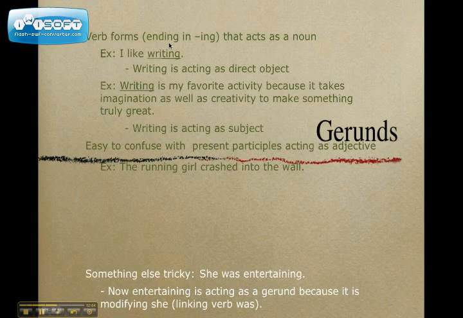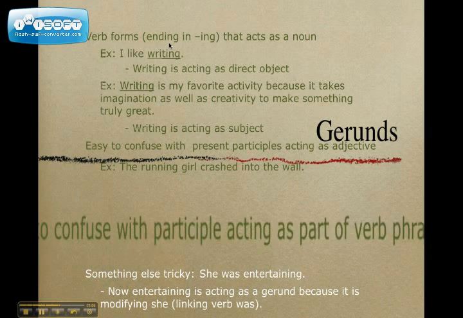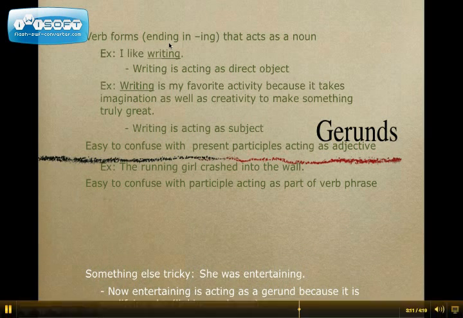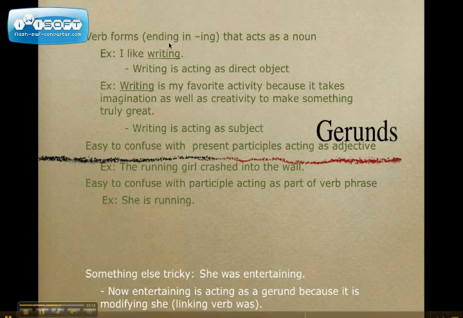Now, it's easy to confuse with present participles acting as adjectives. An example is, the running girl crashed into the wall. Running there is a present participle, not a gerund, because it is acting as an adjective. Another thing easy to confuse with is participles acting as part of a verb phrase. Example, she is running. Is running is a whole verb phrase acting as a verb, not a noun. So it does not make it a gerund.